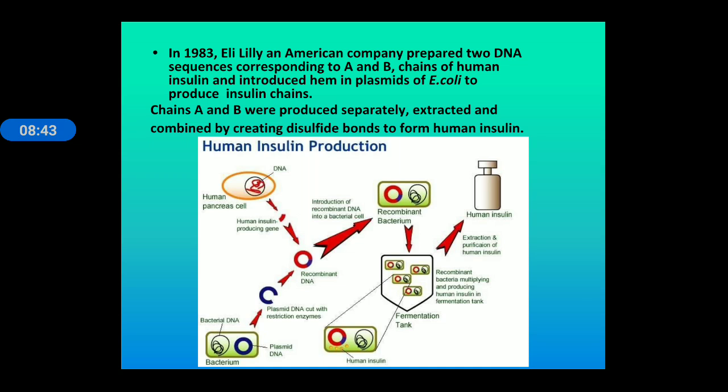Human pancreas cells contain DNA, and the specific insulin gene is extracted from a human pancreas cell. A vector is used from a bacterium, and plasmid DNA is extracted from this bacterium and cut with the same restriction endonuclease as that used for the human insulin gene. These are combined to form recombinant DNA, which is introduced inside the bacteria, and then it multiplies to form multiple recombinant bacteria. When these genes get expressed, insulin is produced. This insulin is purified and extracted and can be commercially marketed with the help of downstream processing.